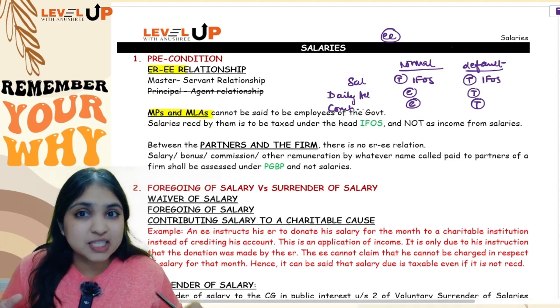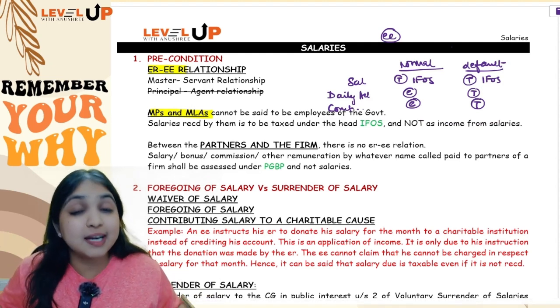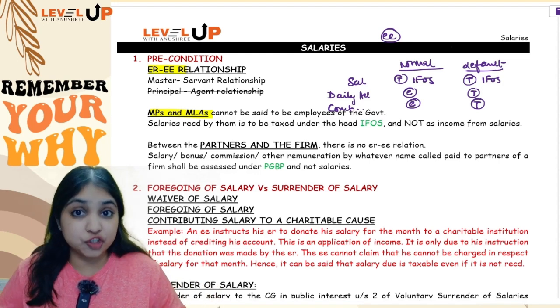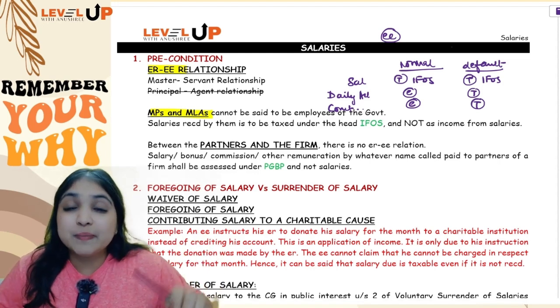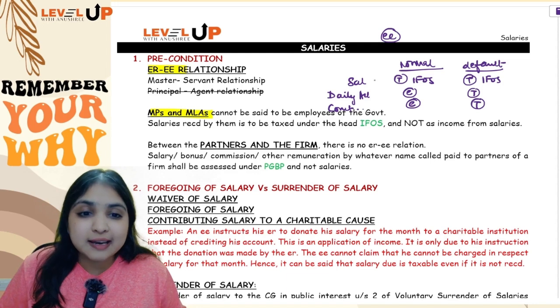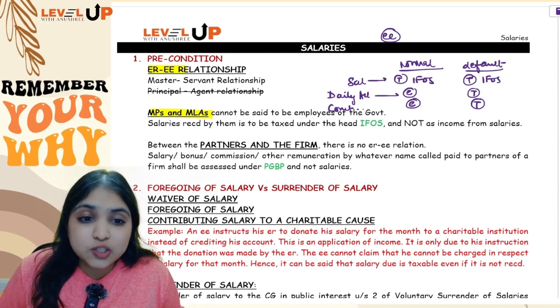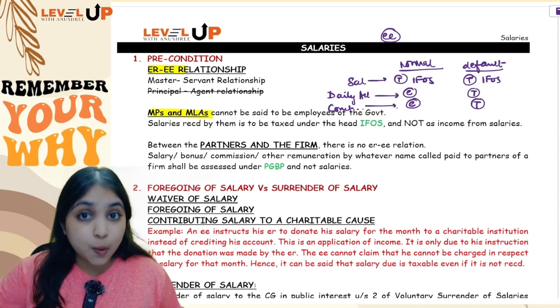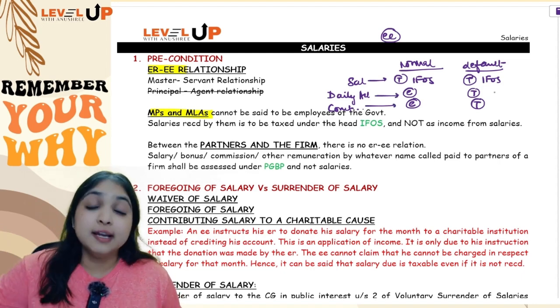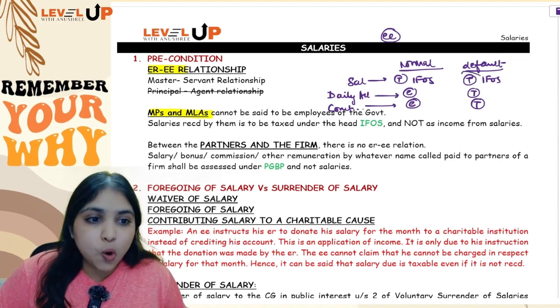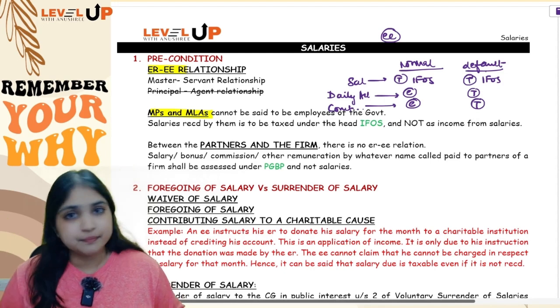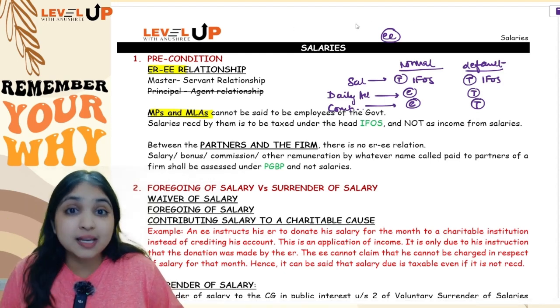Their income will not come under the salaries head because there is no employer-employee relationship, so it will be assessed under the IFOS head. Salary income will be taxable, and daily and constituency allowances will be exempt. However, if that MP or MLA is following the default regime, then all the incomes will be taxable under the IFOS head. Then comes my next adjustment.